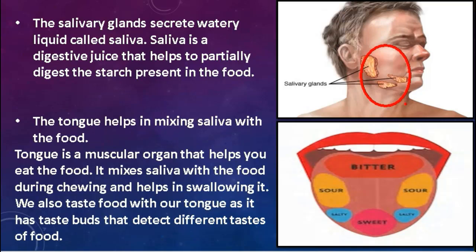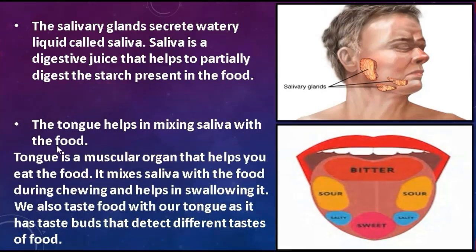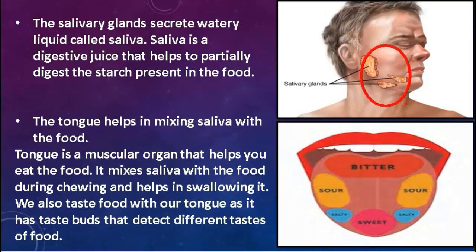Another function of the tongue is to taste the food, because there are thousands of taste buds present in the tongue that help to detect the different tastes of the food that we eat.